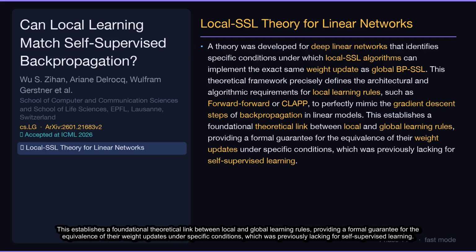This establishes a foundational theoretical link between local and global learning rules, providing a formal guarantee for the equivalence of their weight updates under specific conditions, which was previously lacking for self-supervised learning.